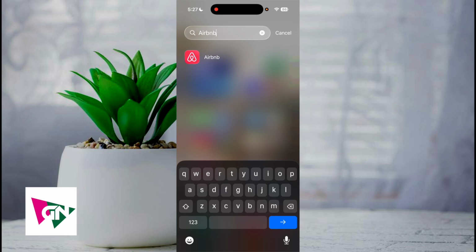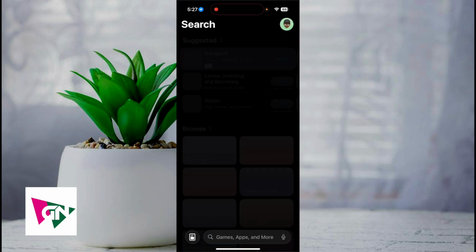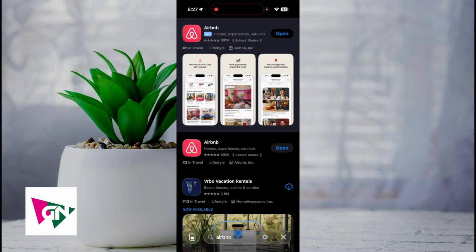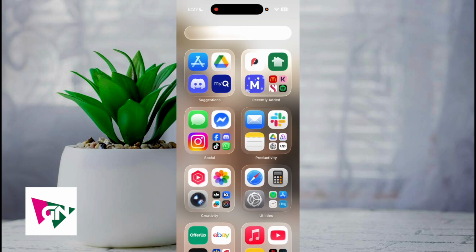The next thing that you could also do is go into the app store of your phone and search up Airbnb, and see if there's an update required for the Airbnb app. If there is an update, click on update and see if that works. But those two are essentially the main solutions that I've been able to figure out in order to get my Airbnb app to work.